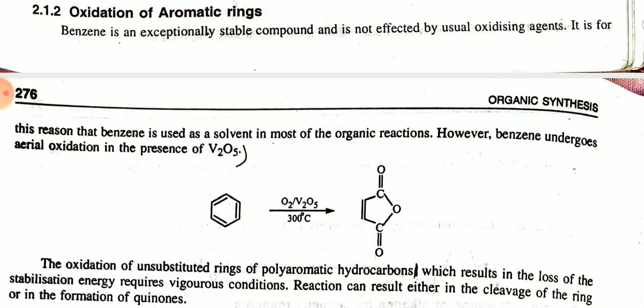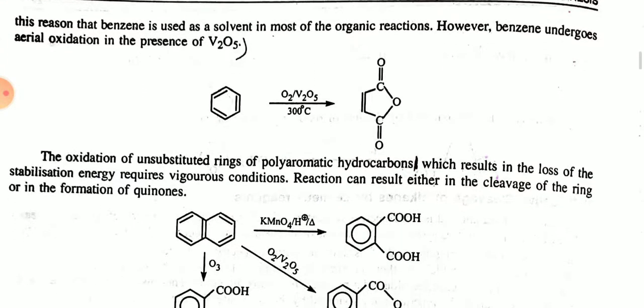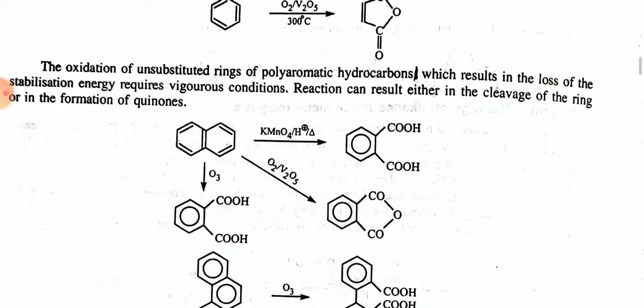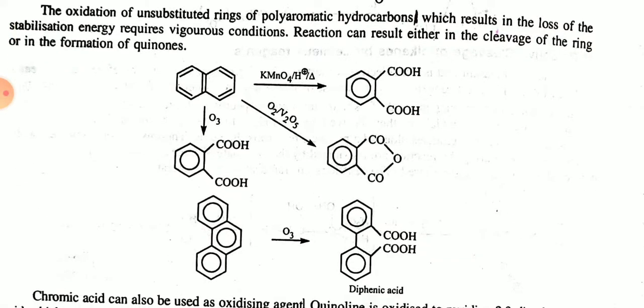You can see here the oxidation of unsubstituted rings of polyaromatic hydrocarbons. The reaction can result either in a cleavage of the ring or the formation of quinones. In the polyaromatic compound, if we apply KMnO4, O2/V2O5 and O3, these are all oxidizing agents. So either it converts into an aromatic acid, or it forms a quinone.